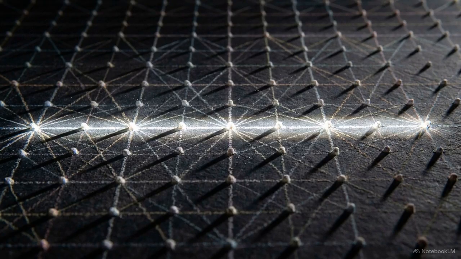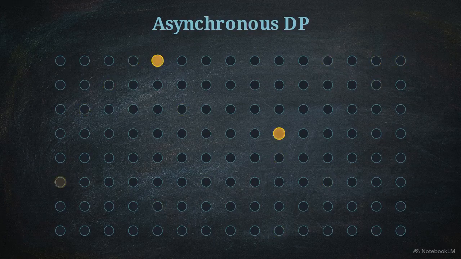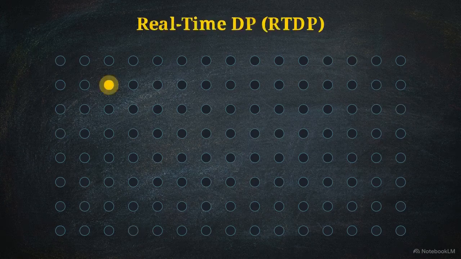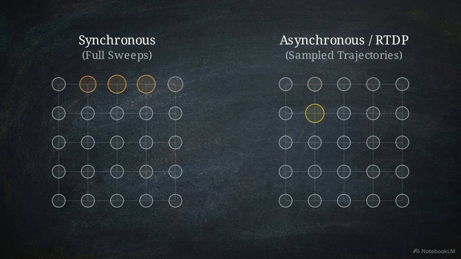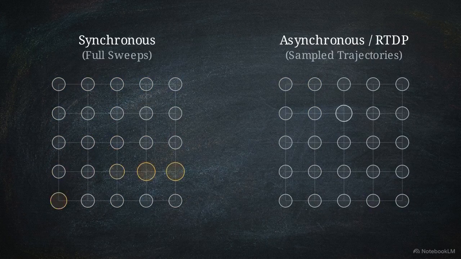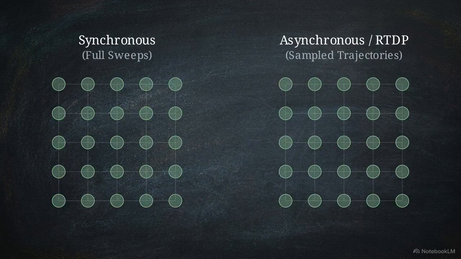Classic dynamic programming has a computational limitation. Sweeping through massive state spaces requires prohibitive amounts of computation. To handle large environments, we use asynchronous DP and real-time dynamic programming. These methods update states in place in any order, or solely along sampled trajectories. It is technically incorrect to claim asynchronous DP possesses superior strict iteration bounds compared to classic DP. Its entire advantage lies in avoiding full computational sweeps, reducing overhead without changing the theoretical bounds.